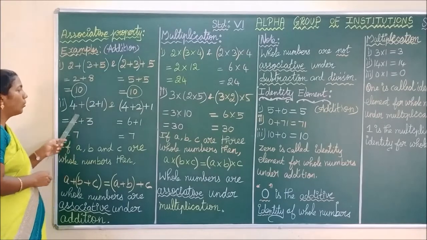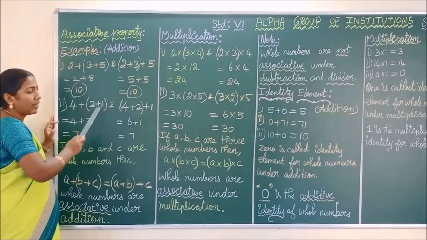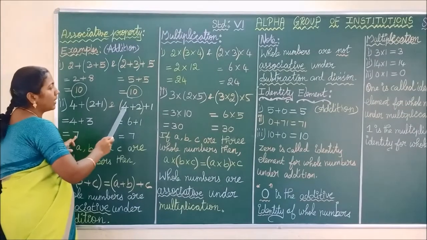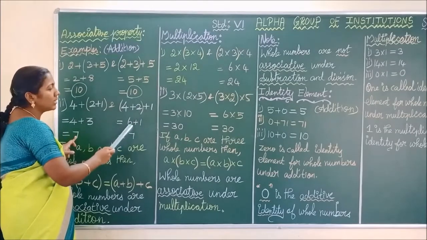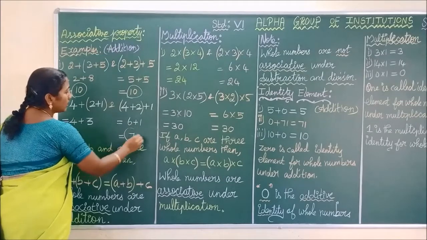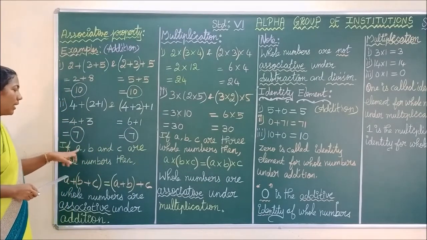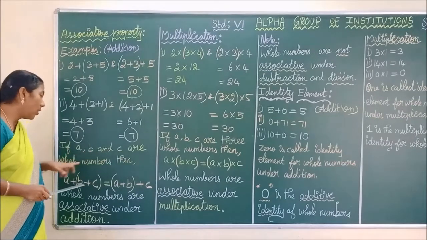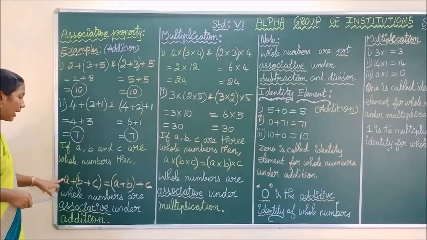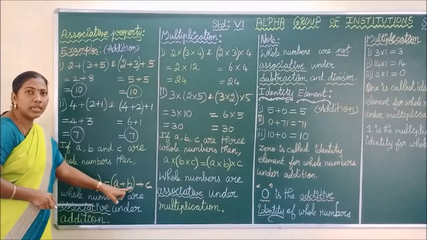Okay. Let us see one more example. 4 plus 2 plus 1. First we are adding 2 with 1. Our answer is 3. Adding 3 with 4. My answer is 7. See here. First we are adding 4 plus 2. So the answer is 6. Adding 6 with 1. So what is your answer? 7. Thus on both sides we are getting the same answer. So generally we will say if A, B and C are whole numbers, then how do you give the associative property? A plus B plus C is equal to A plus B plus C.